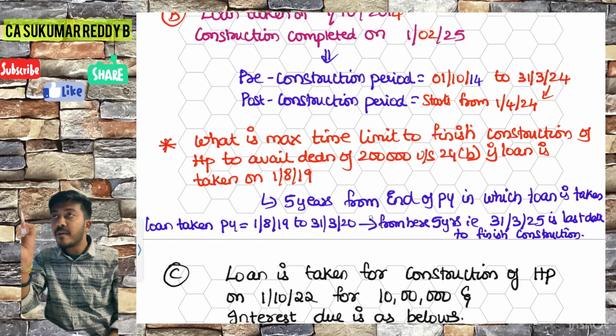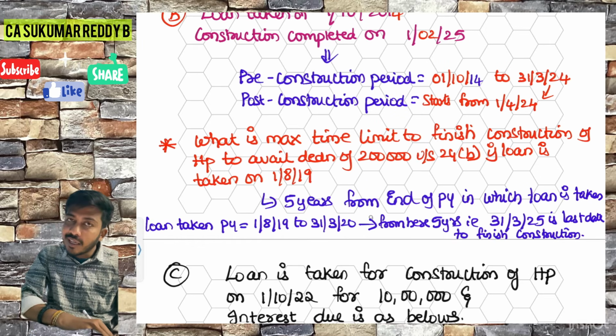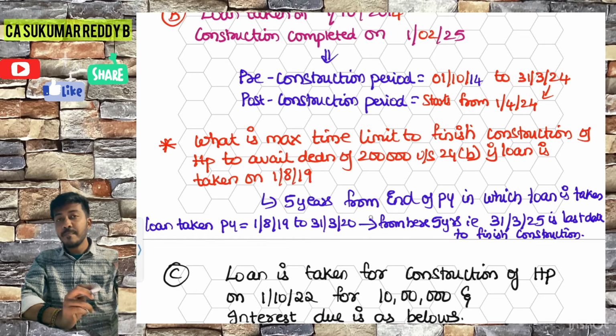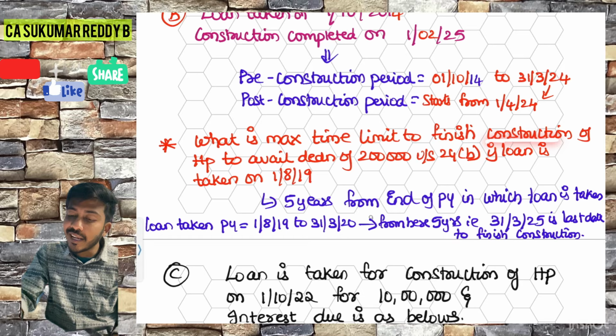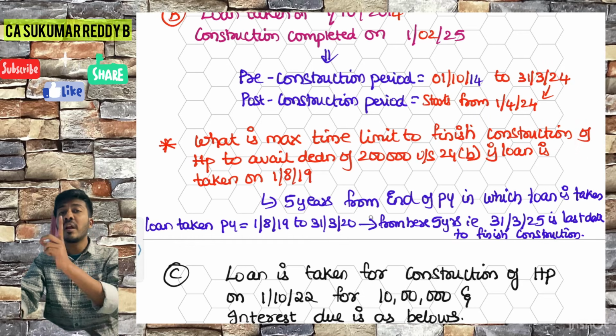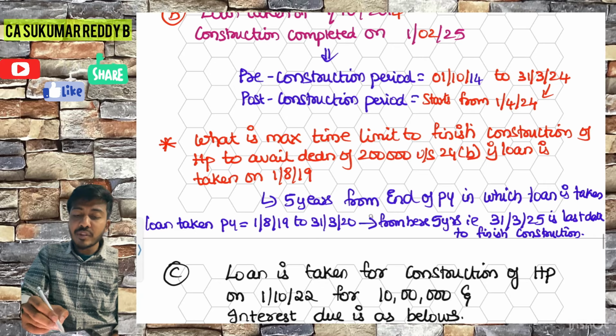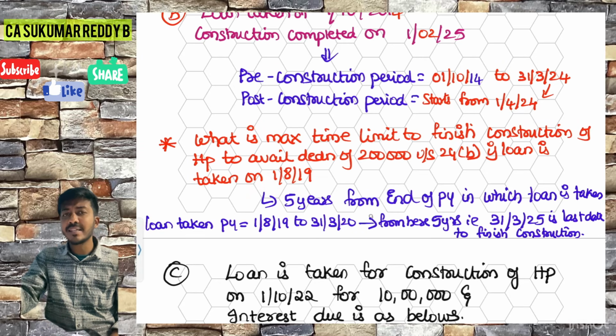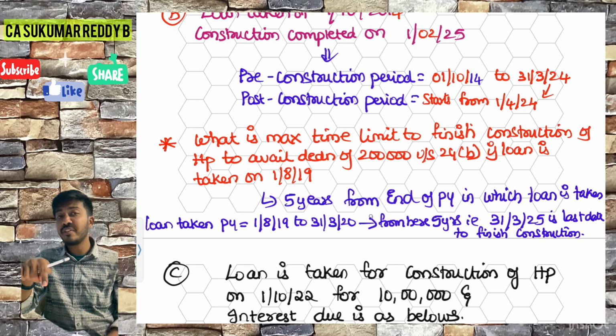Five years from the end of the year in which the loan is taken. That is one condition. And the loan should be for purchase or construction. It is already getting satisfied. And what is one more condition? The loan should be on or after 1/4/1999. So they have taken it on 1/8/2019. Super. All three conditions will get satisfied, provided the completion is finished within 5 years.